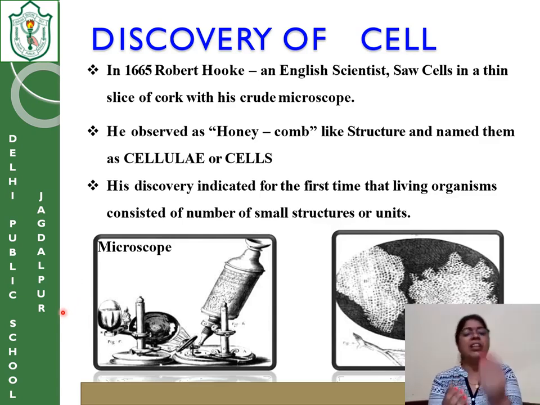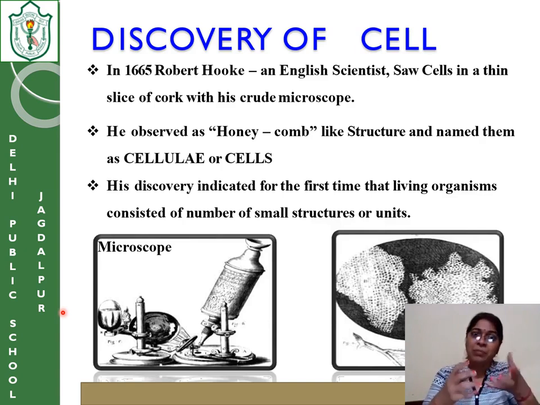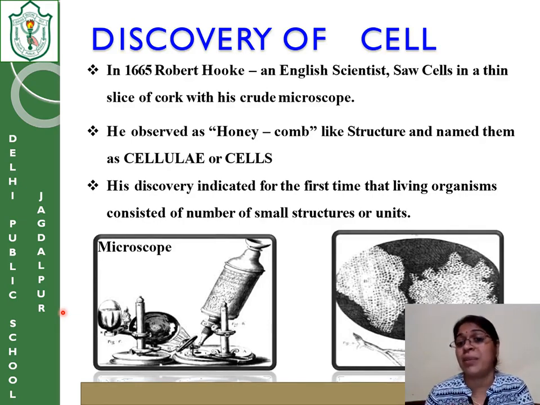When he saw that slice of cork with his naked eye, he could not see anything. But when he put it in the microscope and magnified it, he saw that some structures were visible. What is that structure? He felt that it has a special type of shape, a honeycomb. Honeycomb, you know children, the beehive made by a honeybee. When you observe that beehive closely, you will see hexagonal structures present in it. That is called honeycomb.